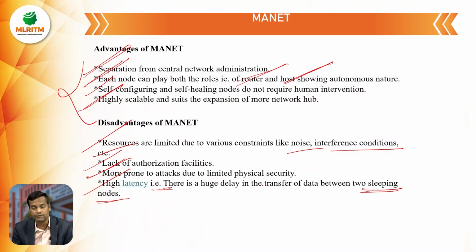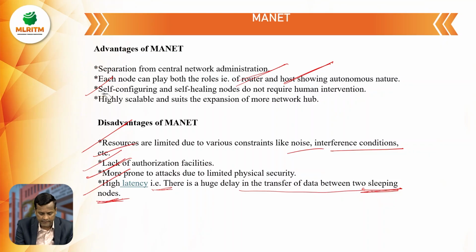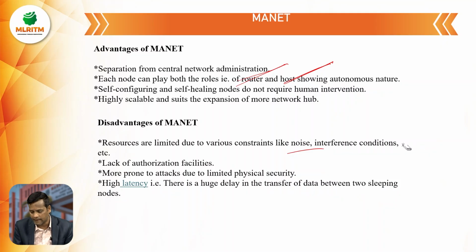That is, there is a huge delay in the transfer of data between sleeping nodes. These are the advantages and disadvantages of mobile ad hoc networks, or we can say wireless ad hoc network, or we can say ad hoc network.